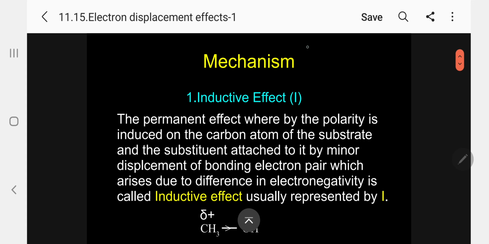So let me explain, under the mechanism, the first one, the inductive effect.